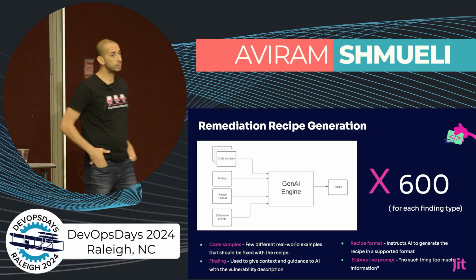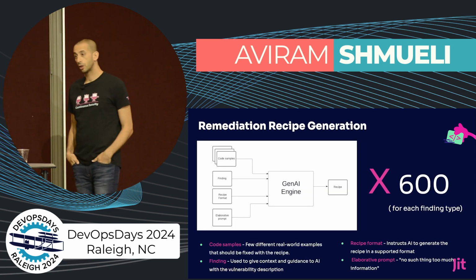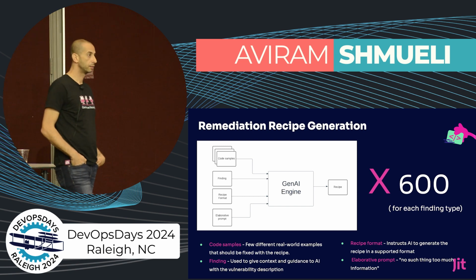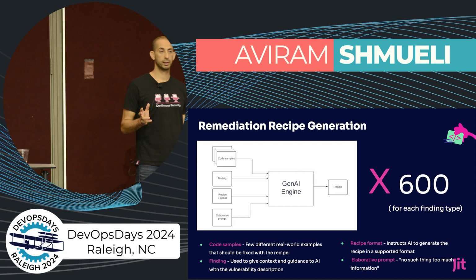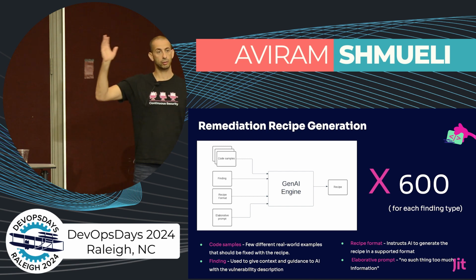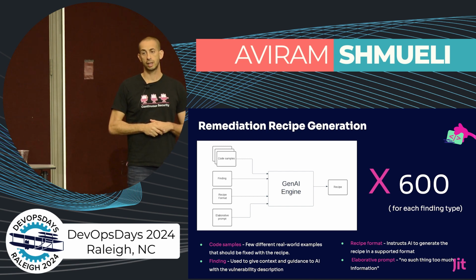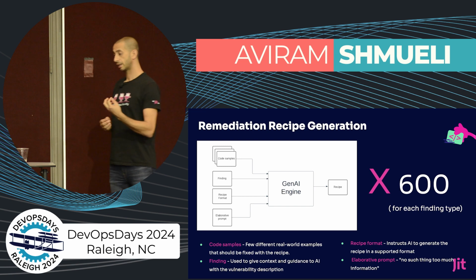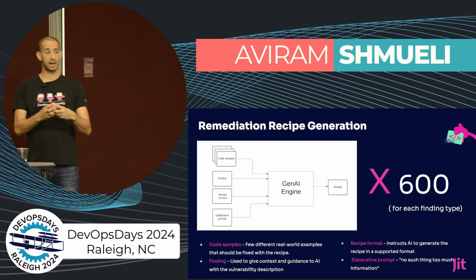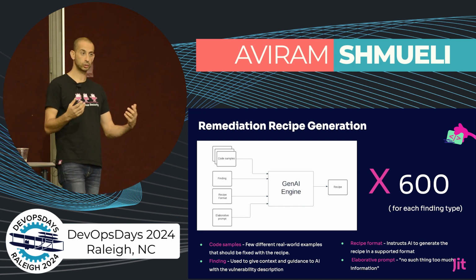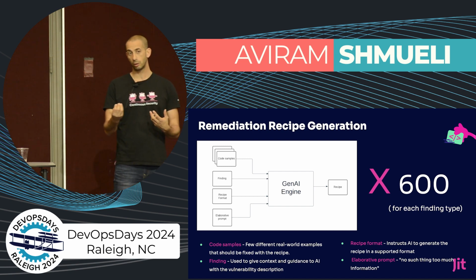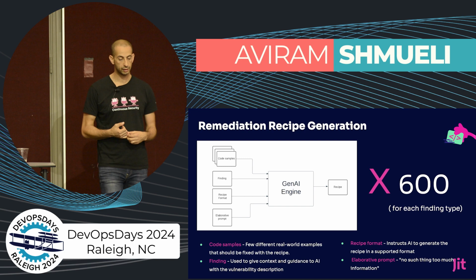So we built a machine that knows how to generate those remediation recipes. It takes code samples that we found out there, and we also generated some of them automatically. It takes a finding, meaning an example of how a specific finding looks, to help the engine understand the structure of a finding.